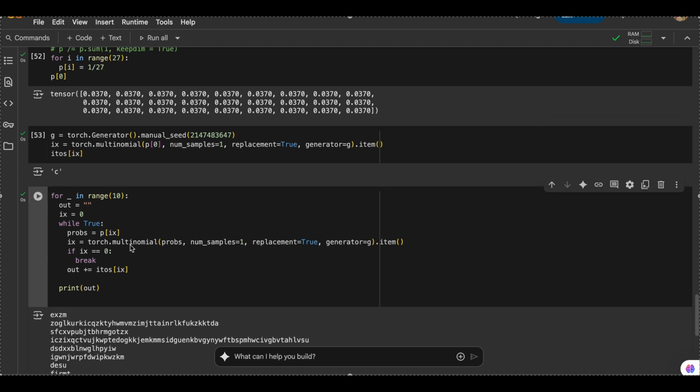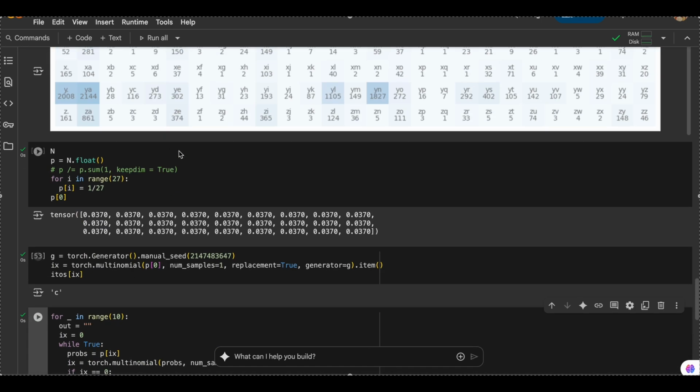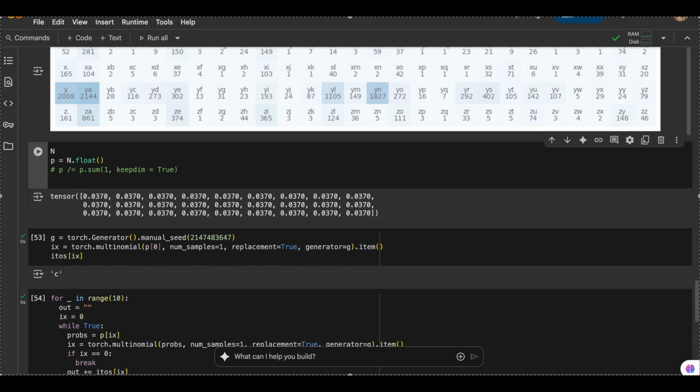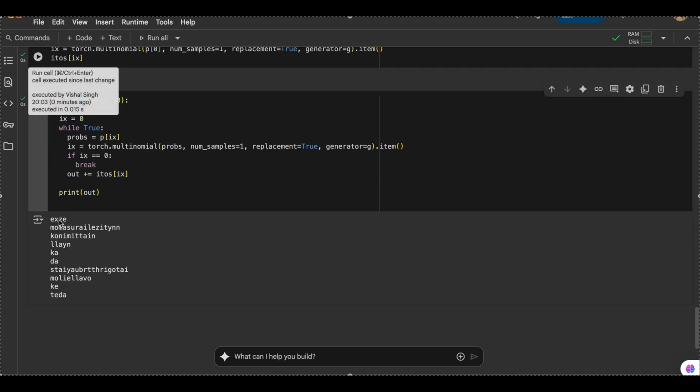Now if I generate names, you'll get absolute rubbish names like EXZM. This is absolute trash. This is exactly my point. The names that we were getting earlier, you might think are also random letters, but no, that is not random letters generated. The bigrams are actually getting chosen based on actual probabilities. So if I run this again, instead of just 0.037, which is 3.7%, we are assigning proper probabilities to each of the bigrams, and we'll get proper names.